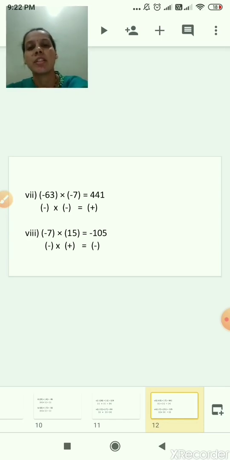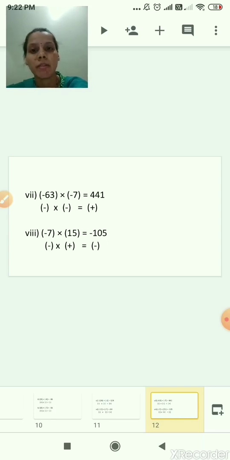Now we'll move to the next, 7th example. Question number 7: minus 63 multiply by minus 7. What is the first number here? 63. Correct. What is the sign of 63? Minus. What is the second number? 7. What is the sign of 7? Minus. So 63 multiply by 7 we will do in the rough. Do it fast in your rough notebook. Yes. What is the answer? Correct. The answer is 441.